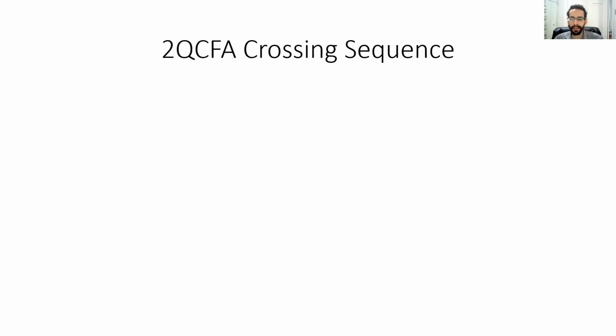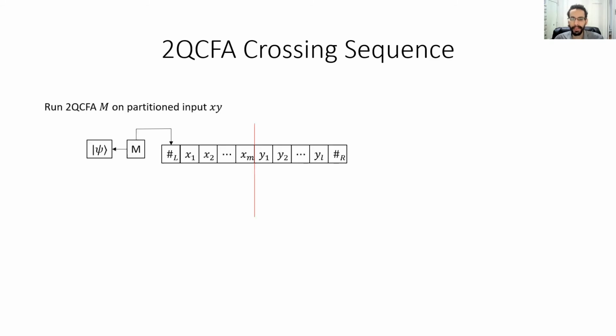Next, I will give an overview of my quantum version of crossing sequences. Here, we consider running a 2QCFA, M, on a partitioned input, xy. Now, of course, the basic setup here is quite similar to that of the deterministic case that we've just considered. However, the fact that we are now working with a quantum model of computation adds all sorts of new difficulties.